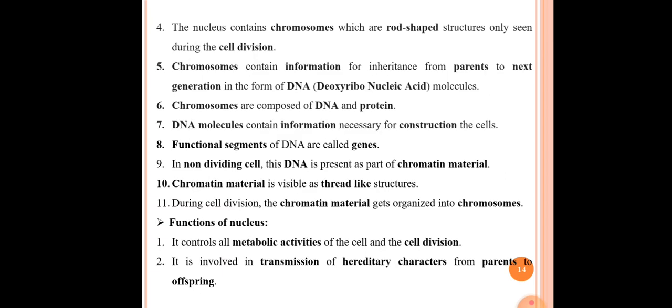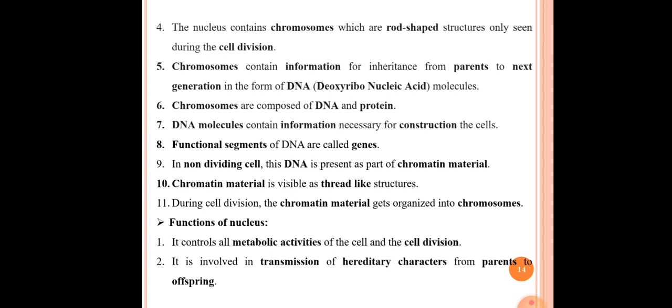In the next slide, our fourth point is the nucleus contains chromosomes which are rod-shaped structures only seen during the cell division process. Okay, see, it is a very important point here. The chromosomes are nothing but genetic material found in the cell.